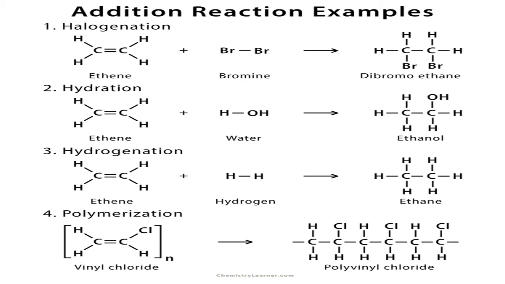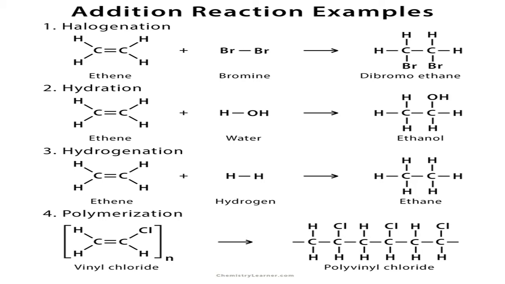Therefore, anyone who is in need of electrons or anyone who is having a positive charge, for example an electrophile, easily attacks the double bond or triple bond. So they easily undergo addition reactions. But in the case of alkanes, they don't have double or triple bonds, all are single bonds. Therefore, they do not undergo addition reactions. Instead, they undergo substitution reactions.